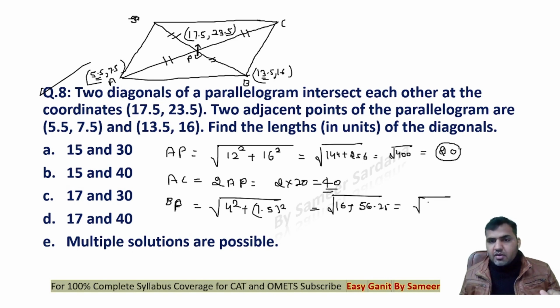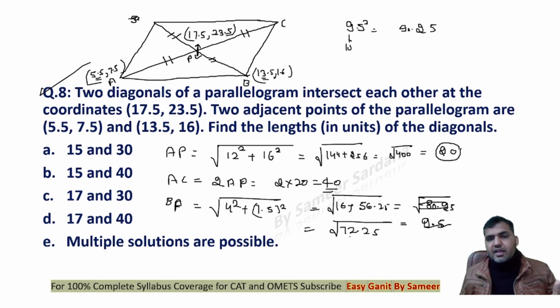This will be equal to 72.25, right? Now the square root of 72.25 would be 8.5, because we know that if a value ends with 5, its square ends in 25. Now 72 is 8 into 9, so if I have to find the square of 8.5, the last two digits will be 25, and 8 into 9 is 72.25. Now this is the square root, 8.5.